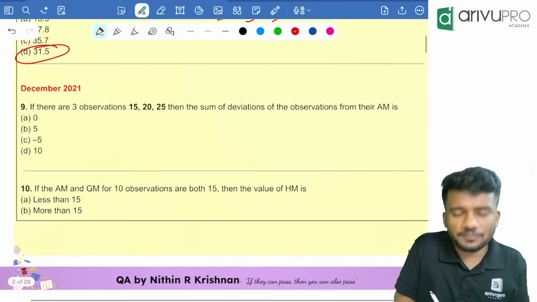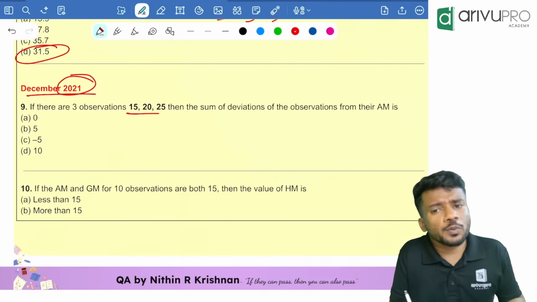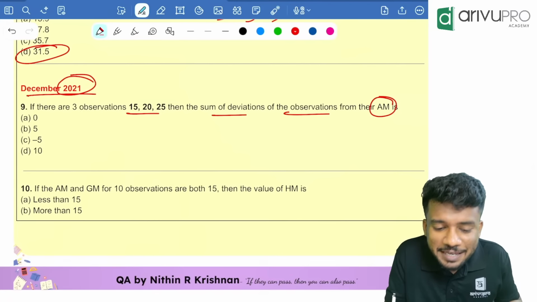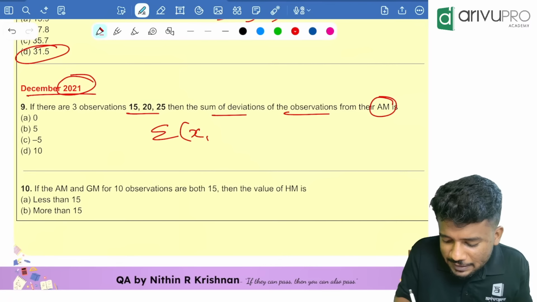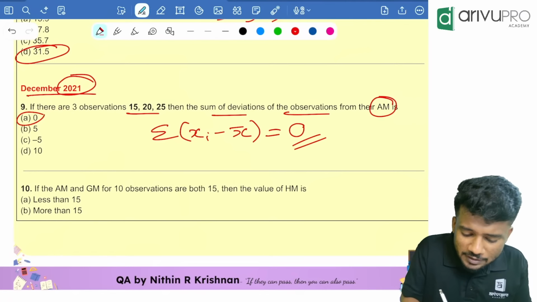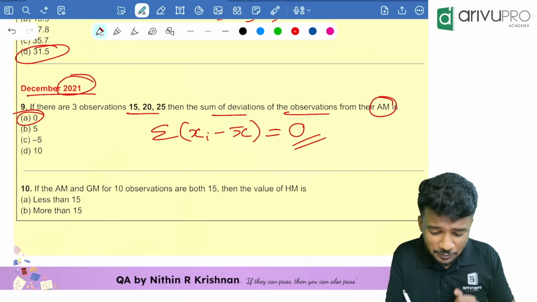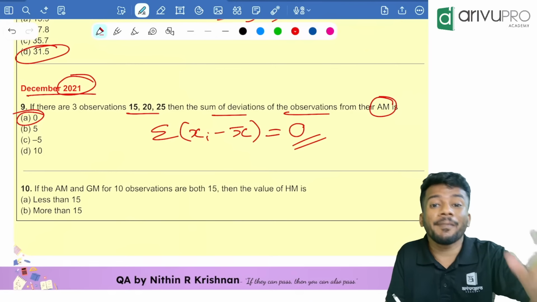Now going for measures of central tendency, December 2021 question. If there are 3 observations, 15, 20 and 25, then the sum of the deviations of observations from their AM is how much? Do you remember? Sigma of xi minus x bar. I told you the method. Answer will be 0. Even if it is sigma f into xi minus x bar, each observation minus their x bar, then we are adding all those values, you will get 0. It is a repeated question. It was asked multiple times.